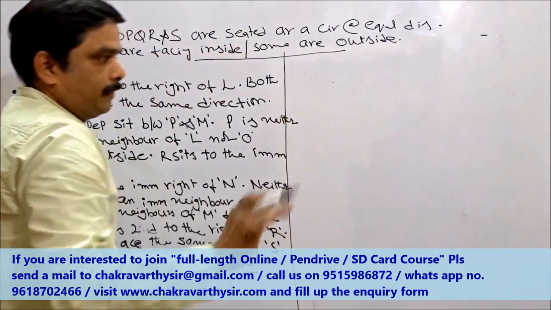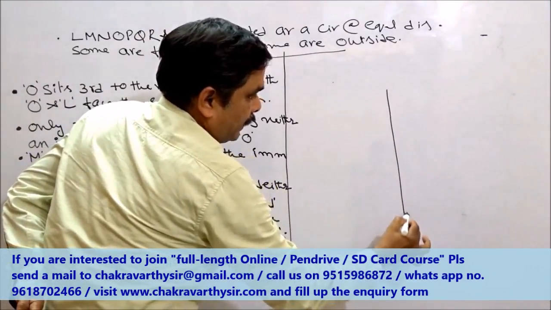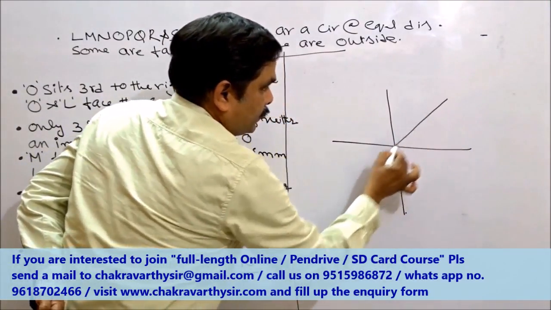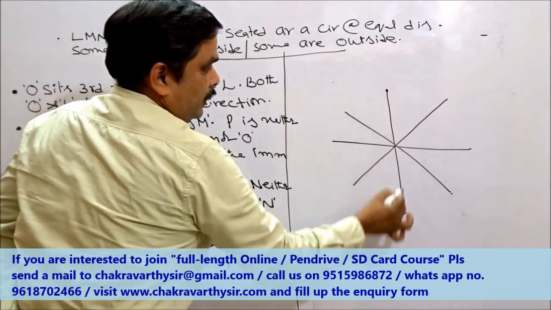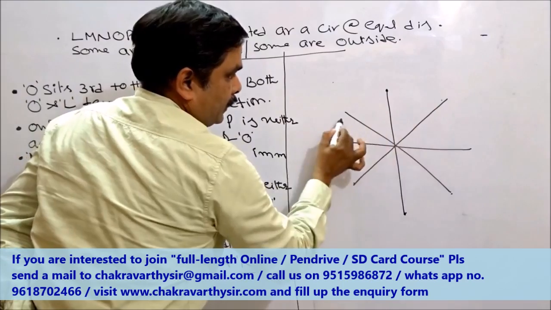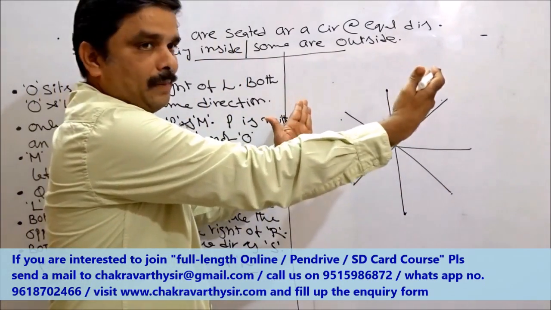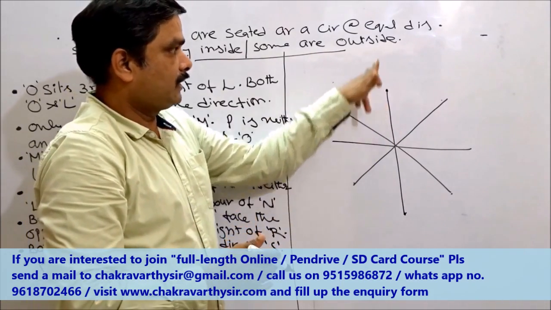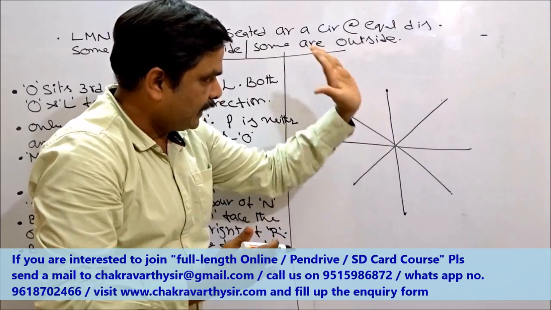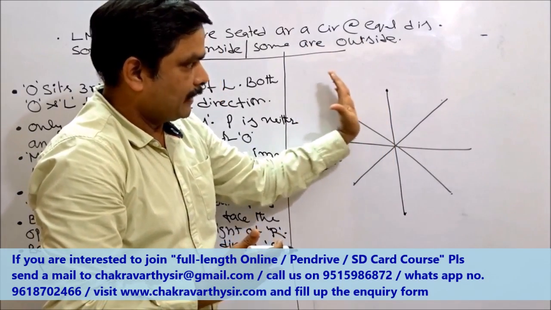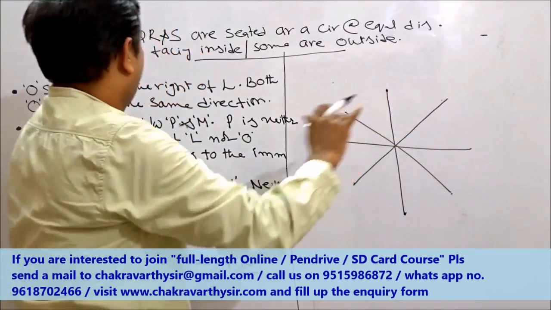They have given 8 persons. Let us start the question in this way. Now, 8 persons are seated around a circular table. Taken this way. Now, very clearly, these two are opposite, these two are opposite, these two, and these two. And right and left is very important for you. If this person is facing outside, this is right side, this is left side. If the same person is facing inside, this will be right side and that will be left side of the person. So now, take up this question.